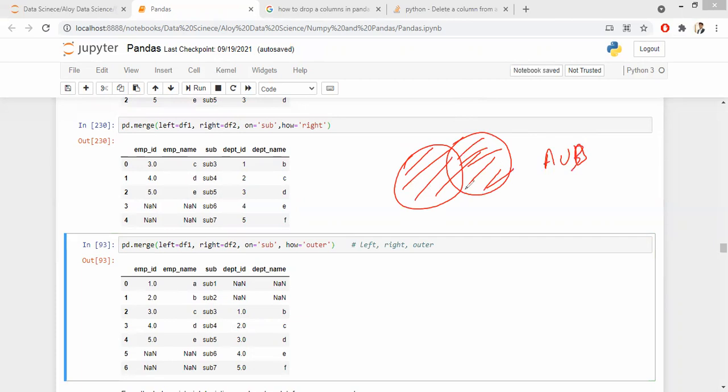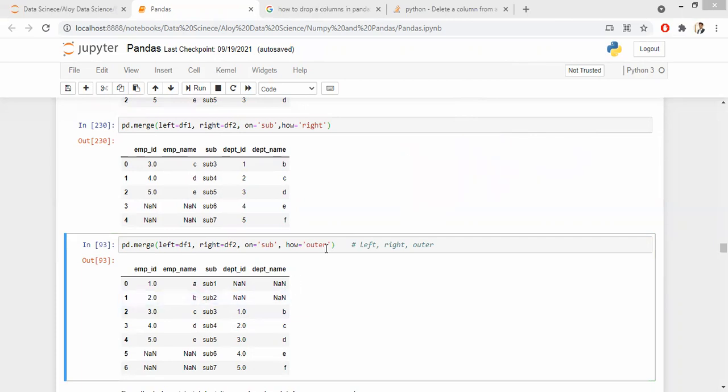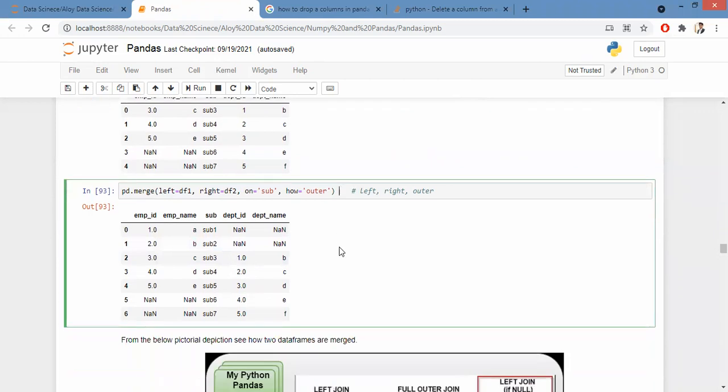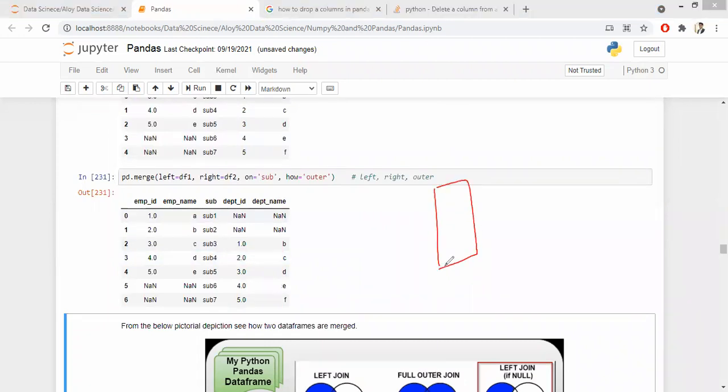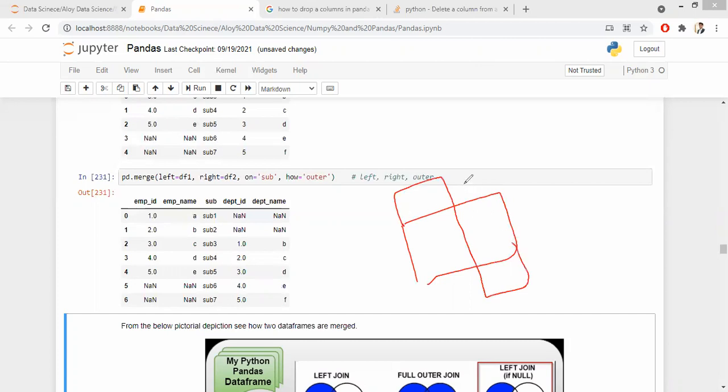So what you do is, you have a function called outer join. Okay, you get everything. Basically, you get something like this.